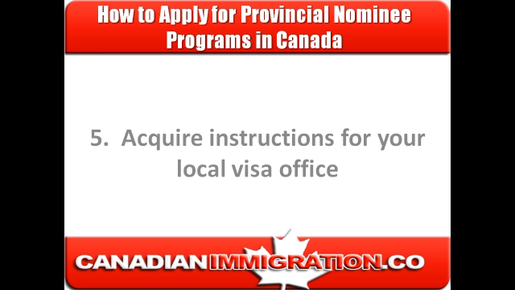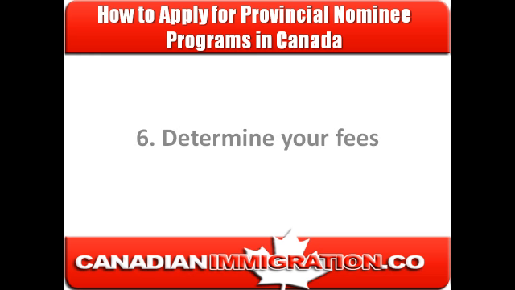You can also visit www.canadianimmigration.co for more information and appropriate instructions that will inform you of aspects of the process, like medical examinations and criminal and security checks. Step 6 is to determine your fees. You'll have to pay the processing fee for you and your dependents, even if your application is denied.